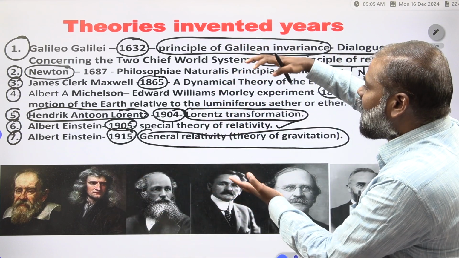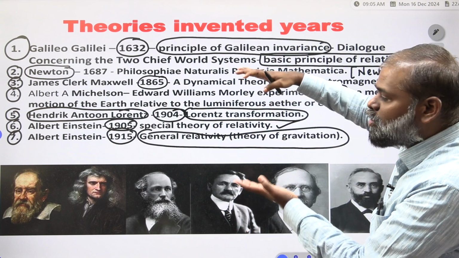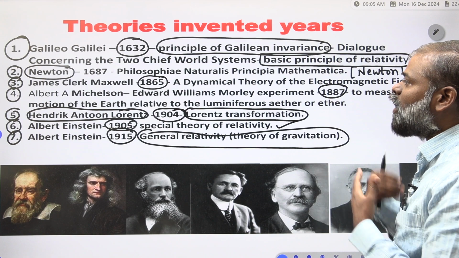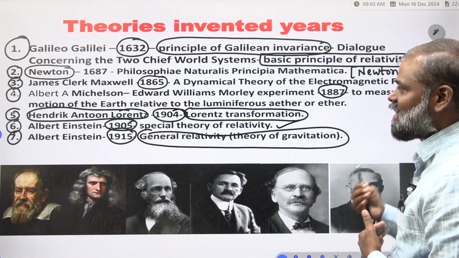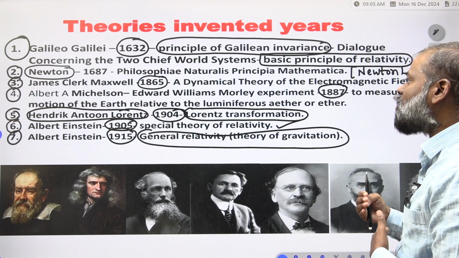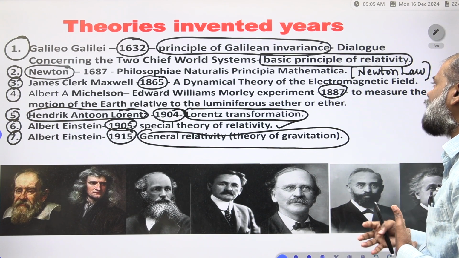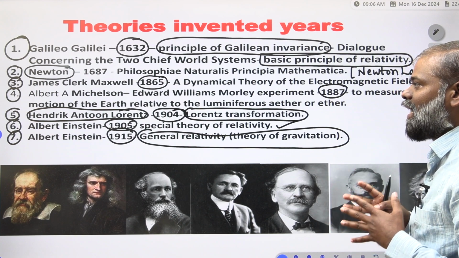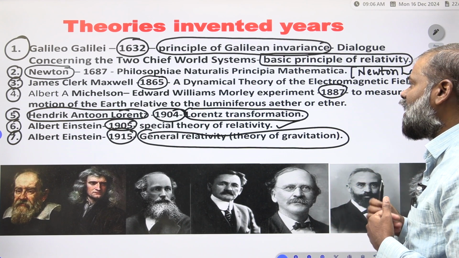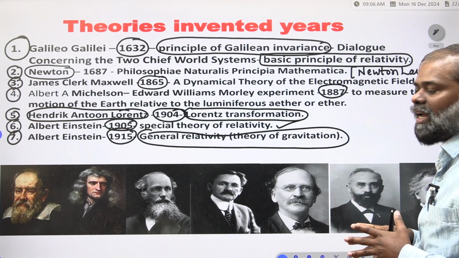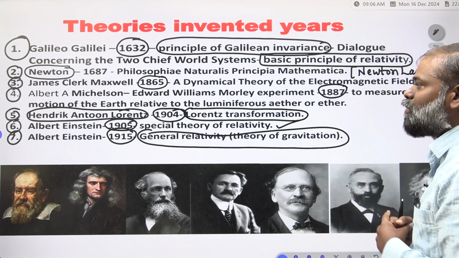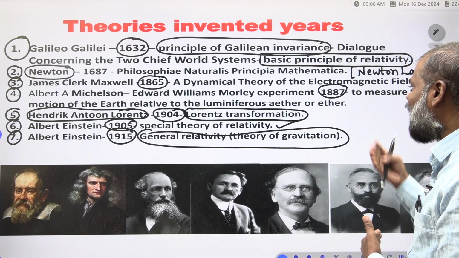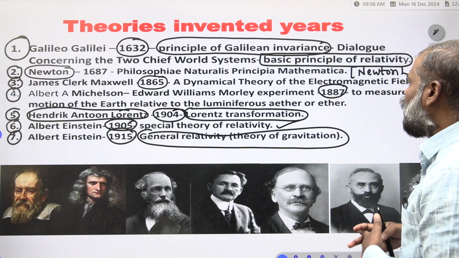So these are the inventions in chronological order. You have to remember first Galileo Galilei in 1632, later Newton in 1687 with Philosophiae Naturalis Principia Mathematica, James Clerk Maxwell in 1865, and Michelson and Morley, who did the experiment in 1887 to measure the motion of the Earth relative to the luminiferous ether. You have to remember luminiferous ether.